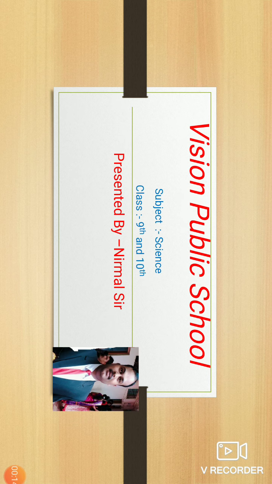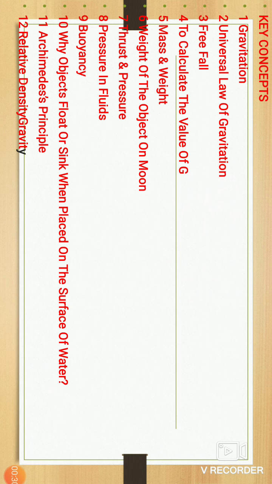Okay, that is our new chapter. We are studying gravitation. It is the most important thing. Okay, we know the importance of gravity on the earth. In this chapter we are studying gravitation, the universal law of gravitation, and free fall.